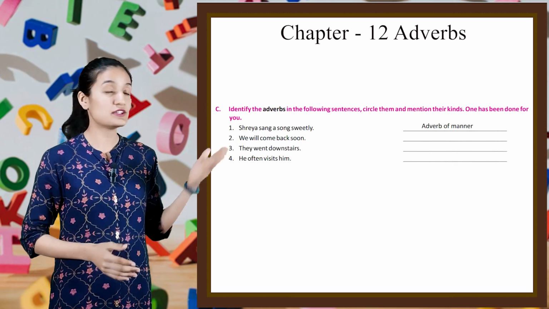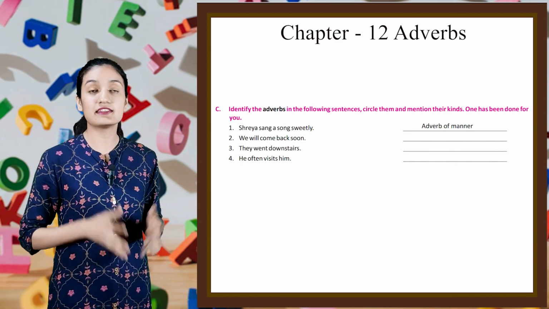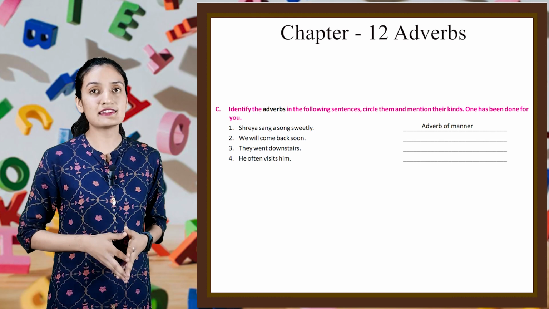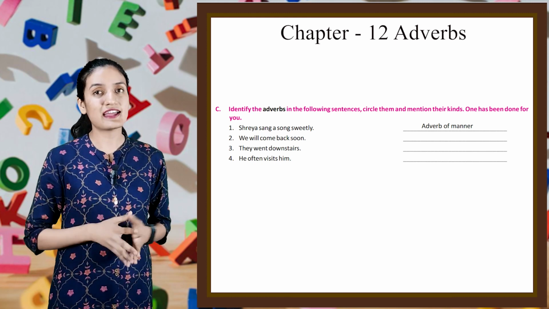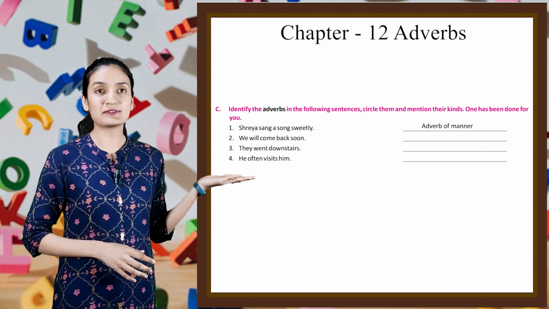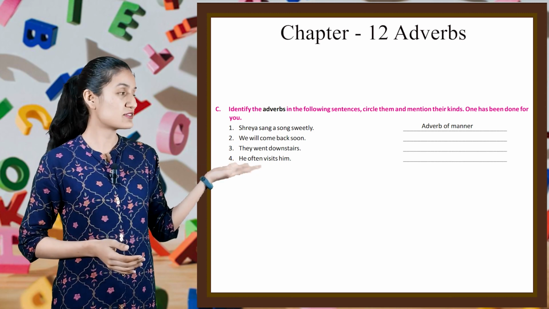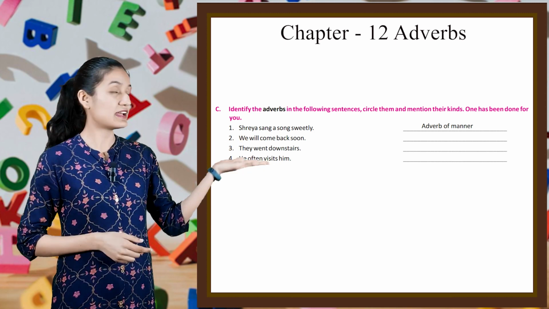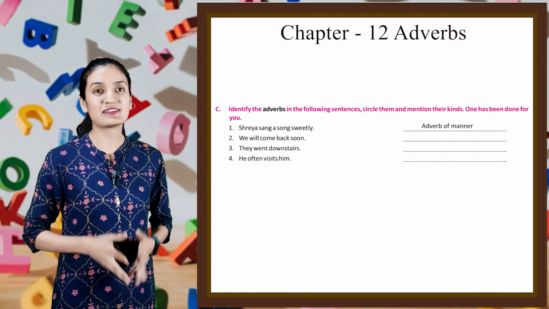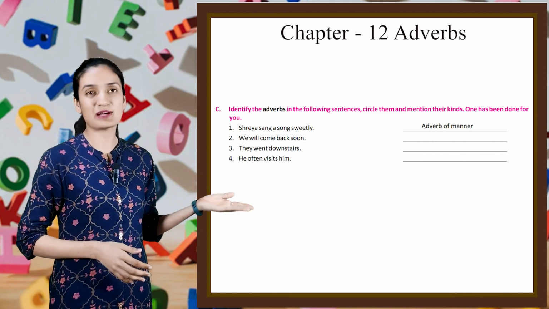Now students, you have to identify adverbs in the following sentences. Circle them and mention their kinds. One has been done for you. Look here. Shreya sang a song sweetly. So in this sentence, sweetly is the adverb. Adverb of manner. So in this way, do the rest by yourself.